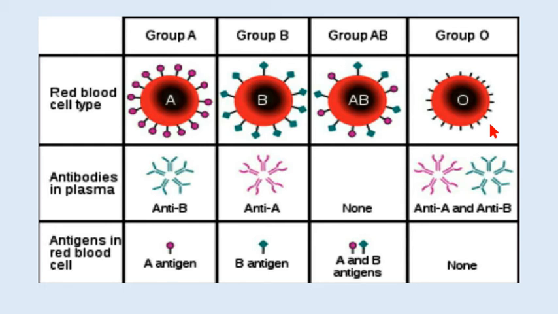So if you have blood group O, you can be called a universal donor because you can donate your blood to any individual.